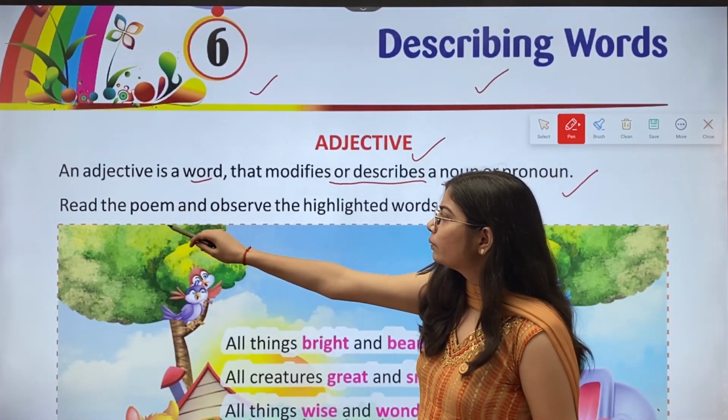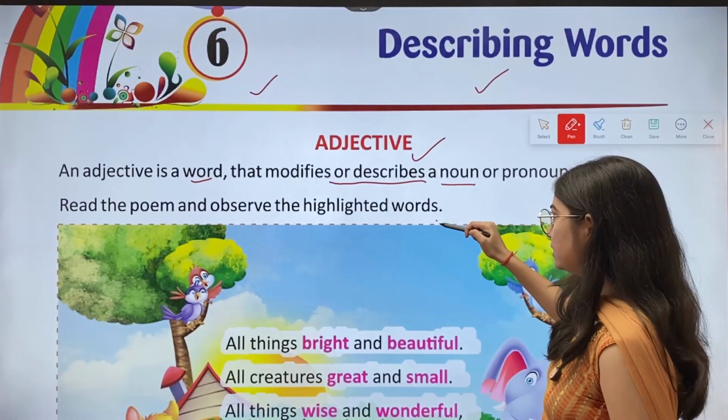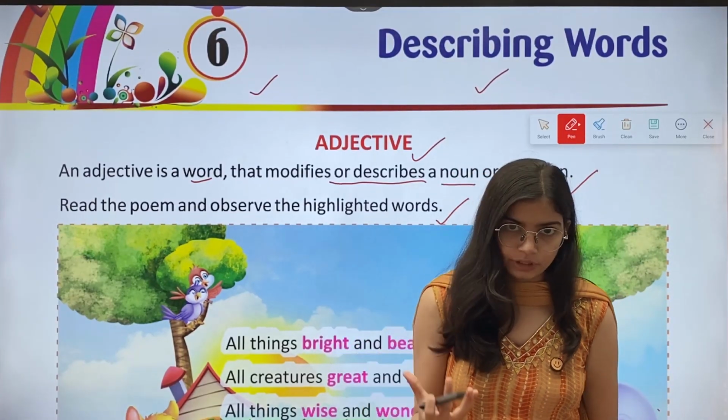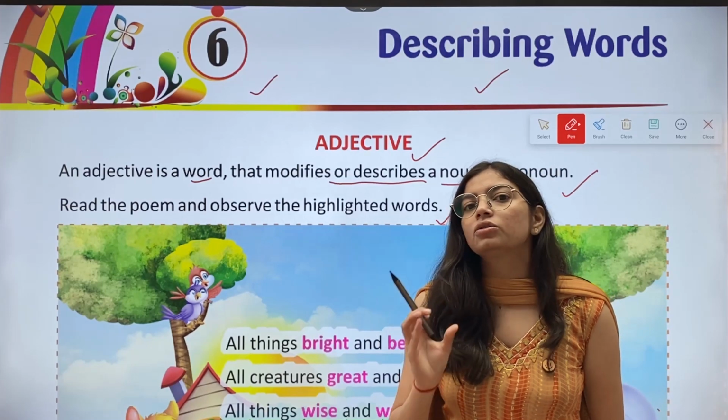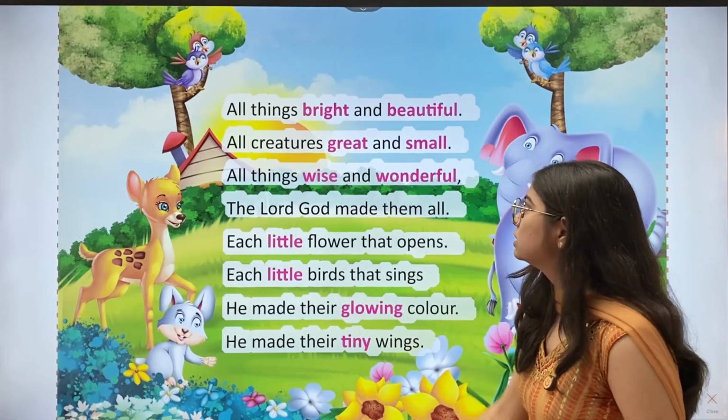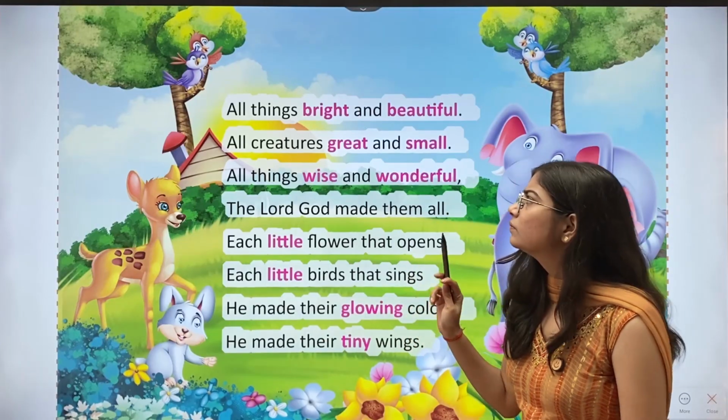Then read the poem and observe the highlighted words. So we have a poem given. We have to read that and also we need to observe the highlighted words. This is the poem we have.